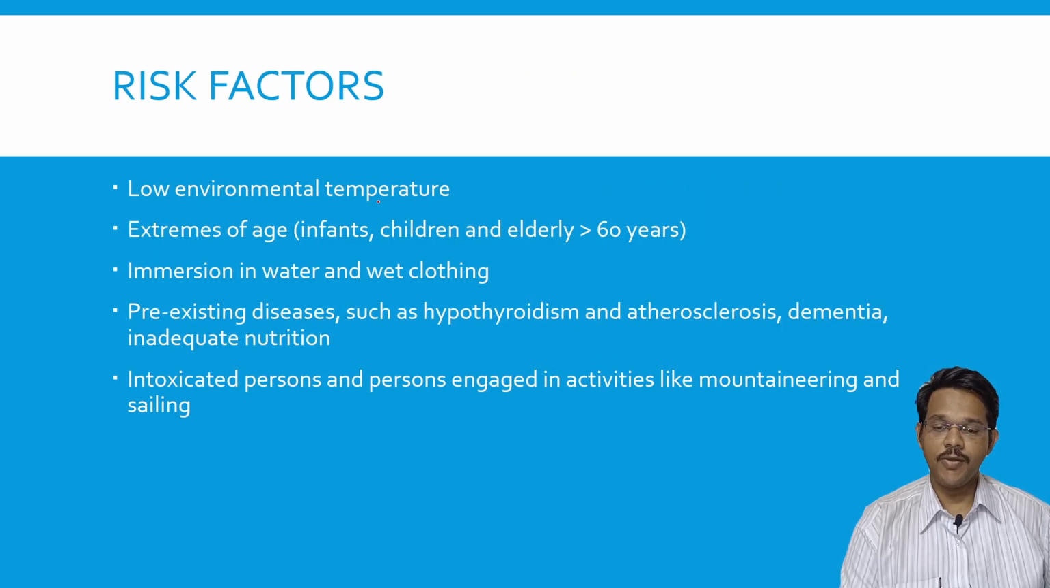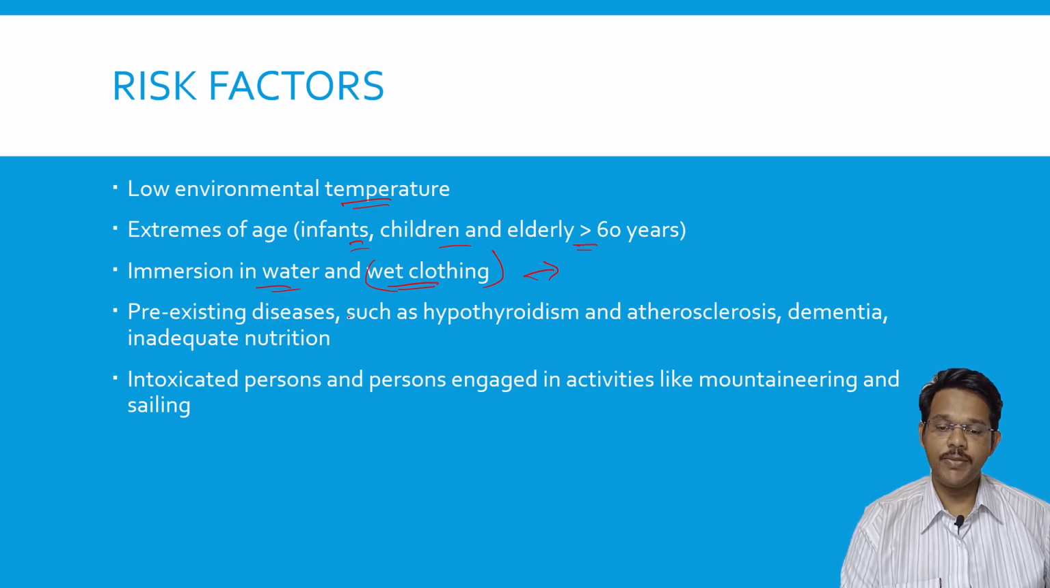Risk factors for hypothermia: first is lower environmental temperature. If the temperature starts decreasing, it is one factor. Then extremes of age. Infants and children are more prone to hypothermia, so even a little cold can affect them more compared to adults. Then immersion in water and wet clothing.